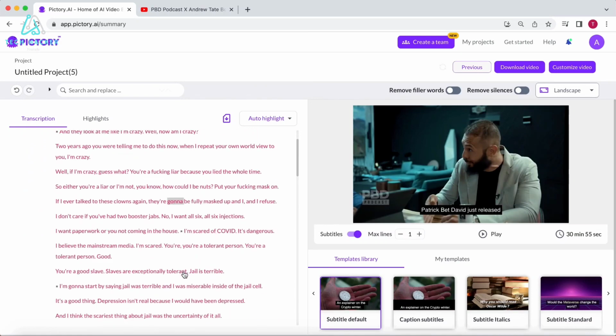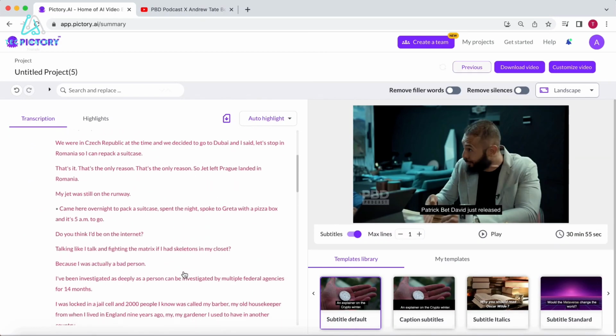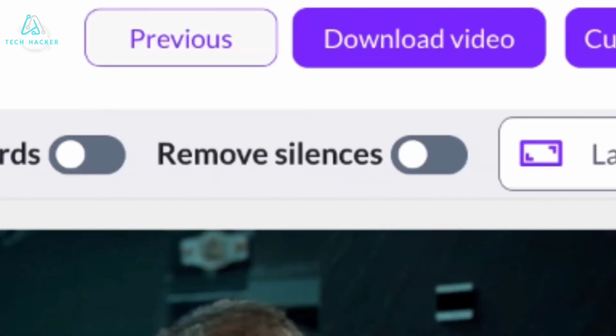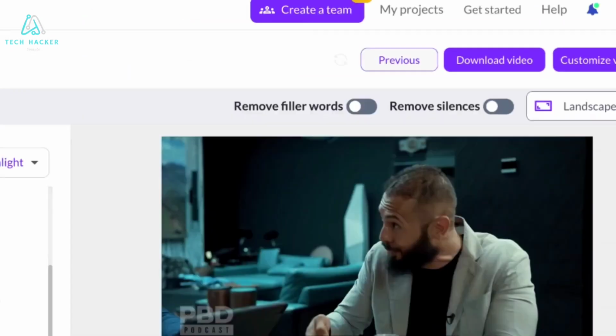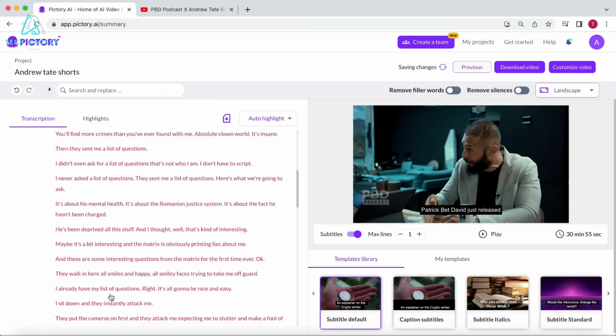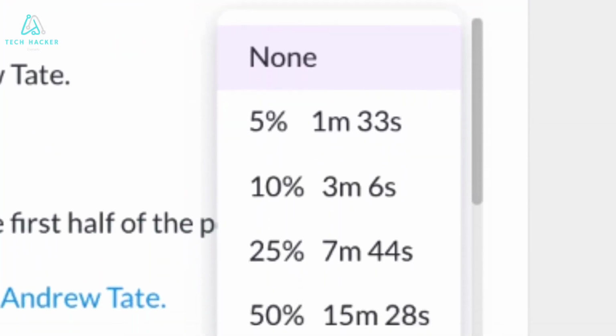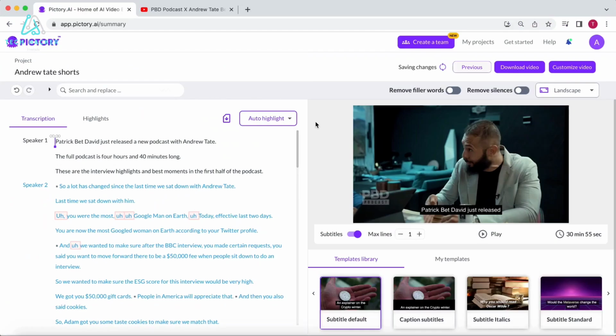You can delete parts of the video. By deleting parts of the text, you can automatically remove filler words and silences to make it more fast-paced, add subtitles, B-roll footage, and much more. Pictory even has an AI that can scan the video and automatically summarize it with the auto-highlight feature. In a previous video about the edit videos using text feature, I showed you how to use the auto-highlight feature to easily create over 100 shorts with just a few clicks.